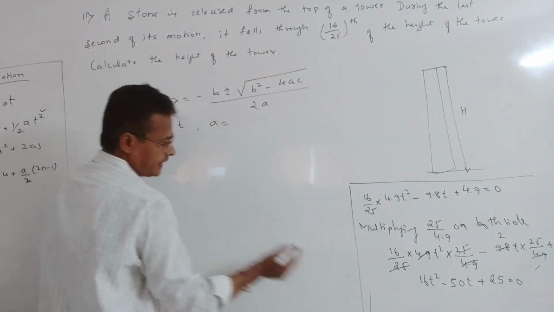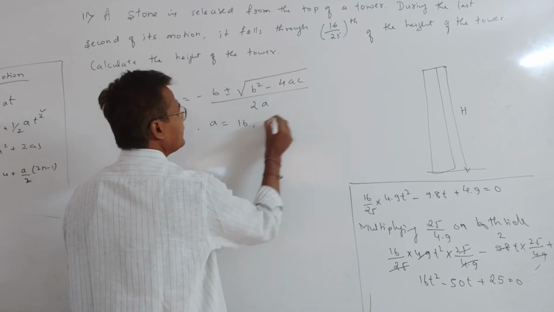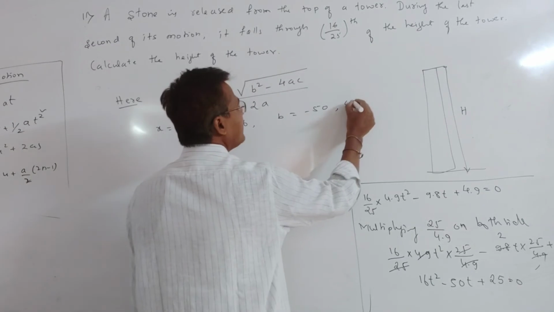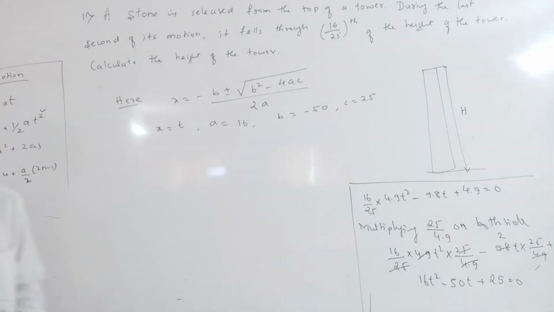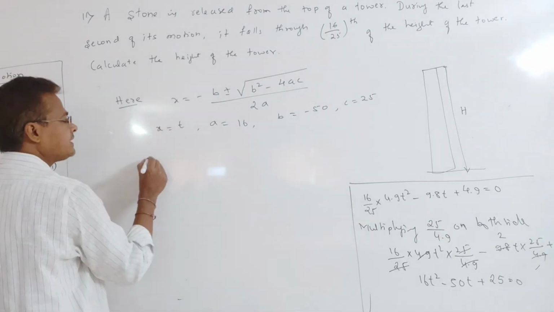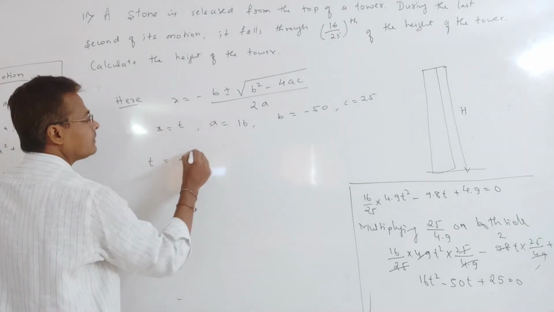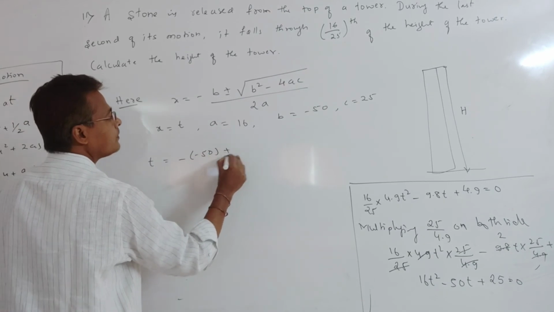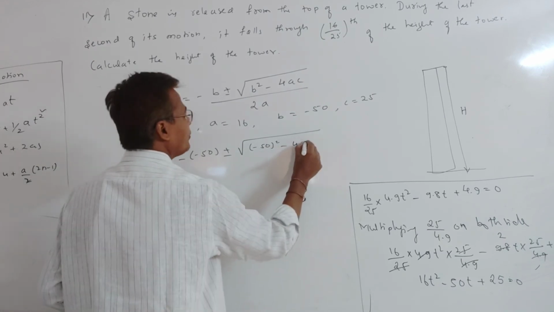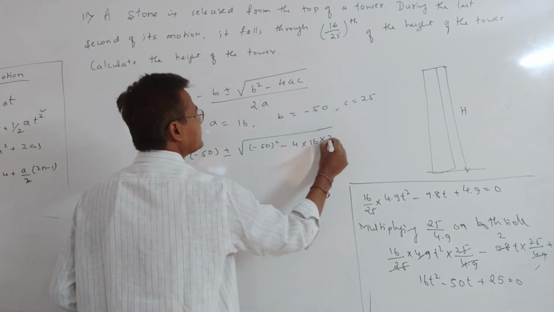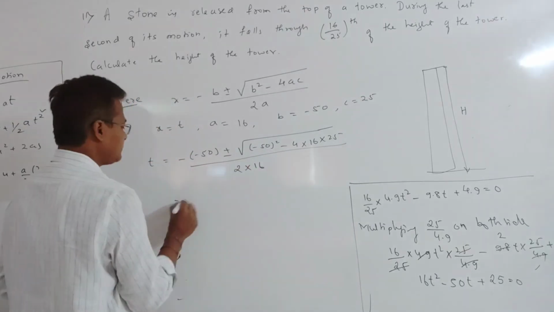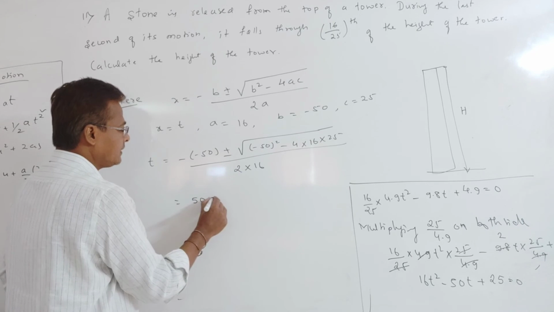A is what? In the place of a it is 16. In the place of b it is minus 50. Correct? In the place of c it is 25. So now we will substitute the values here. In the place of x it is t. This is minus of minus 50 plus or minus square root of minus 50 whole square minus 4 into a 16 into c 25, divided by 2 into 16.